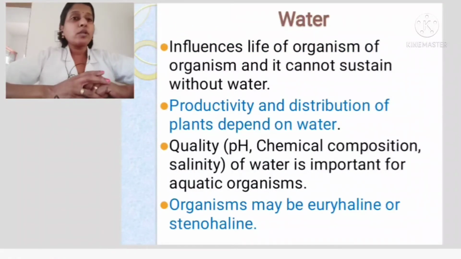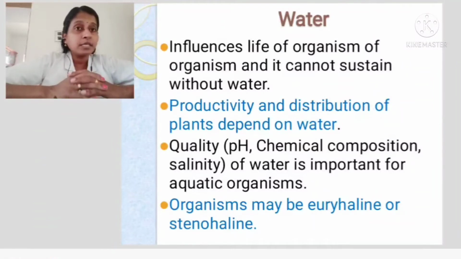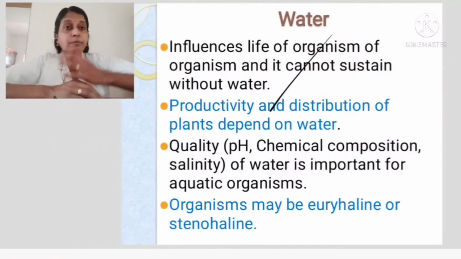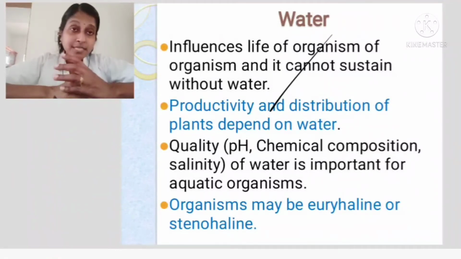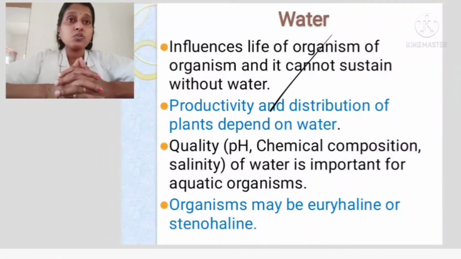The next abiotic factor is water. Water is a very important abiotic factor without which life is not possible. Every organism needs water for its survival, for its metabolism. Productivity and distribution also depend upon water. Wherever you can find water, there are plants, there are animals, there are humans, isn't it? Where there is drinking water, there only you can find organisms surviving, greenery, and different fauna. Fauna means the animals also are available there.